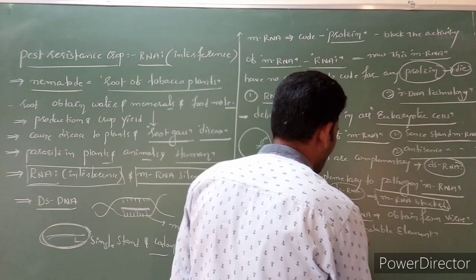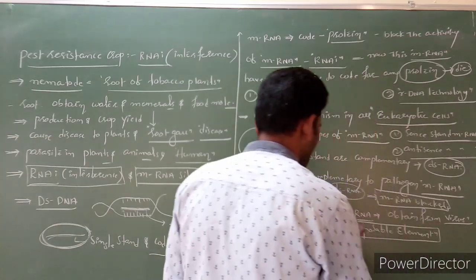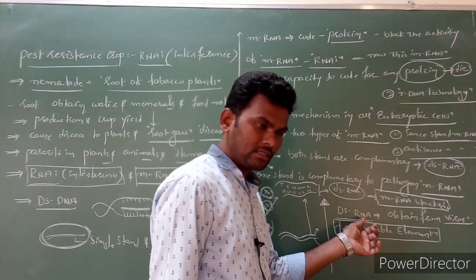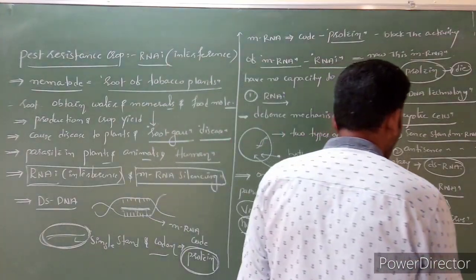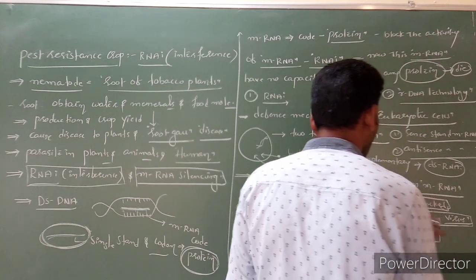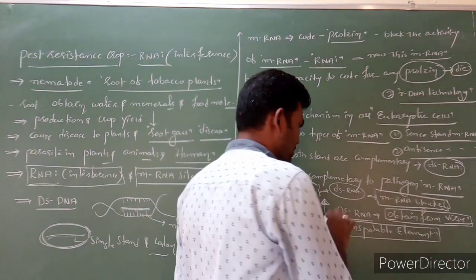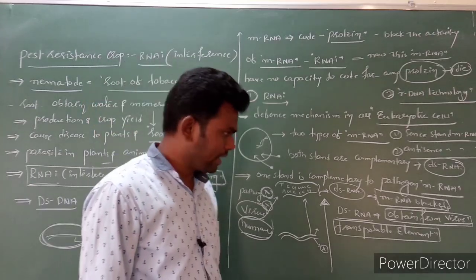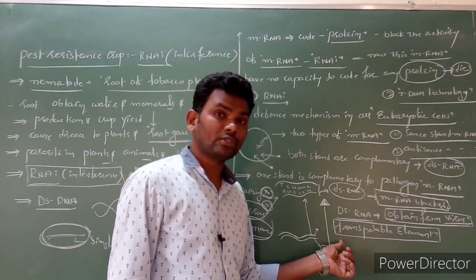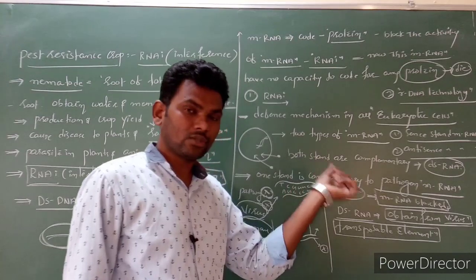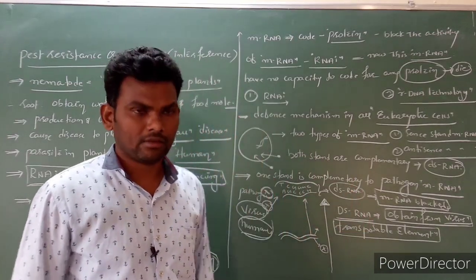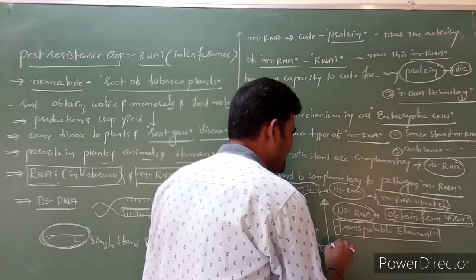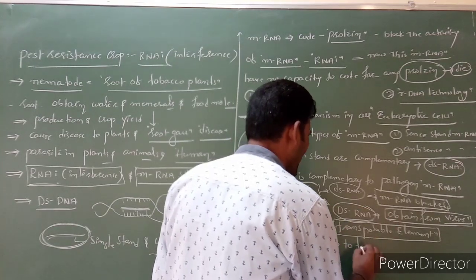The source of double-stranded RNA is RNA-infected virus and transposable elements. So from this we prepare double-stranded RNA. Now this double-stranded RNA we are going to inject into a tobacco plant.